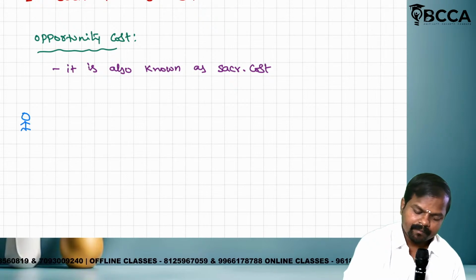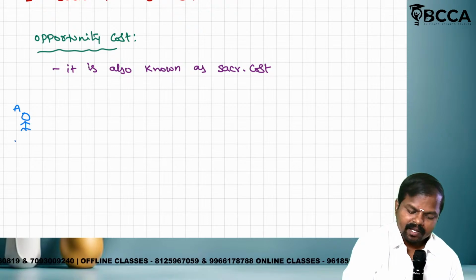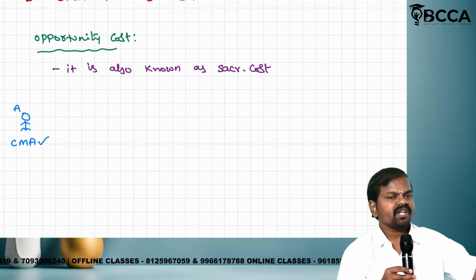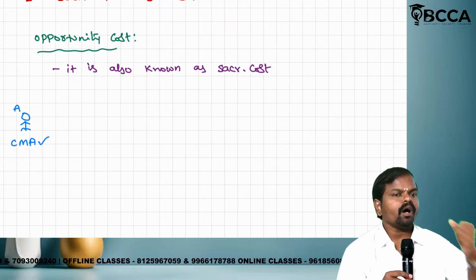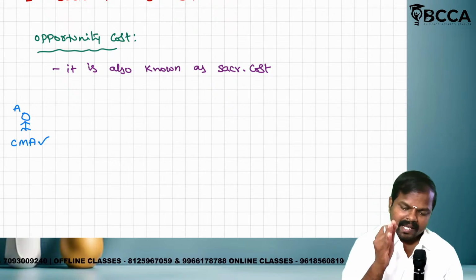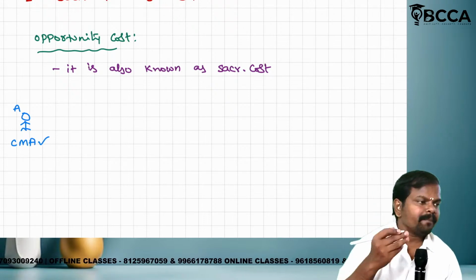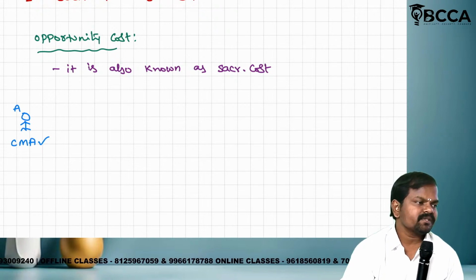Listen carefully. Mr. A is a qualified CMA. He completed CMA Inter, CMA Final, all the formalities. If a student clears CMA, what are the options in future?